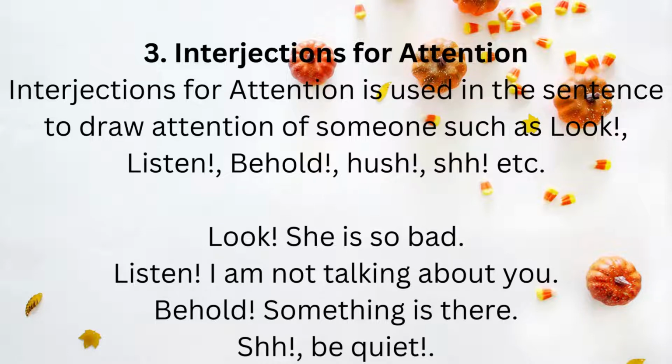Interjections for attention are used in a sentence to draw the attention of someone, such as look, listen, behold, hush, sh, etc. For example, "Look, she is so bad." "Listen, I'm not talking about you." "Behold, something is there." "Hush, be quiet." So these are the interjections which are used to get the attention of someone.